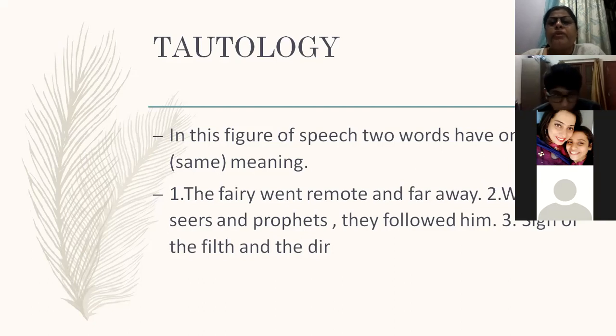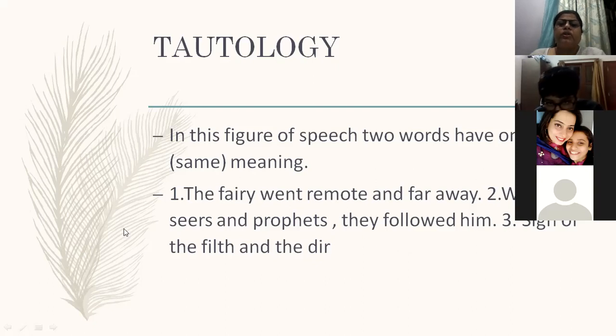"The fairy went remote and far away." See here, remote is far away only, and far away is far away. So when we use two synonyms together, we call it a creative way of writing. Can you see this example? "With the seers and prophets, they followed him."